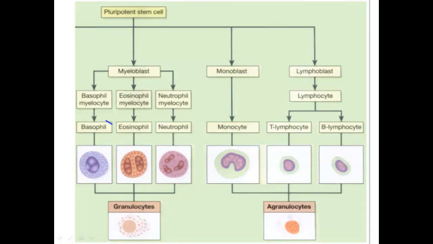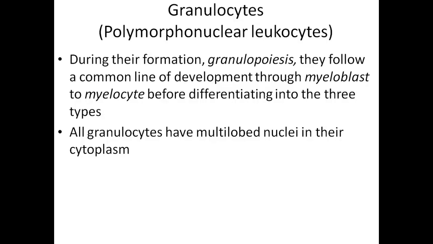polynucleated type of leukocytes. So the granulocytes, or what we call the polymorphonucleate leukocytes, during their formation, granulopoiesis, as you say that for the case of red blood cell, you say erythropoiesis. Now for the case of white blood cell, specifically the granulocyte, you say the process of granulopoiesis. But the whole process of forming blood cells is known as hemopoiesis. So from hemopoiesis, we have a specific formation of the erythrocyte known as erythropoiesis. For the case of leukocyte, we have the granulopoiesis for the formation of the granulocyte.